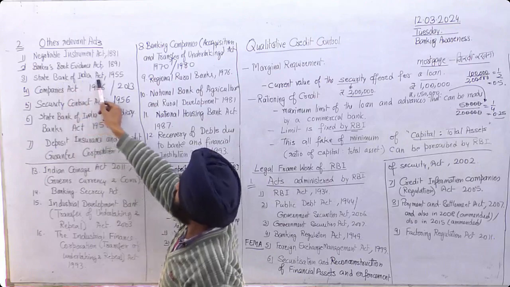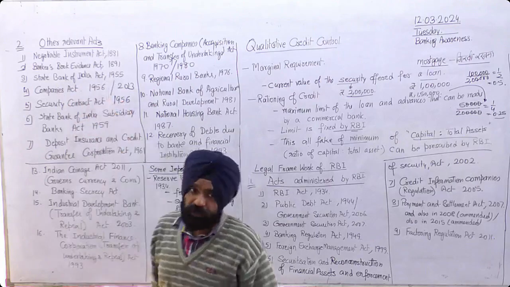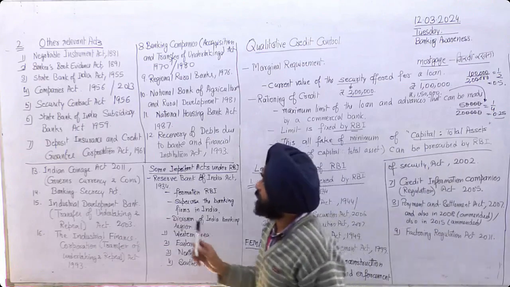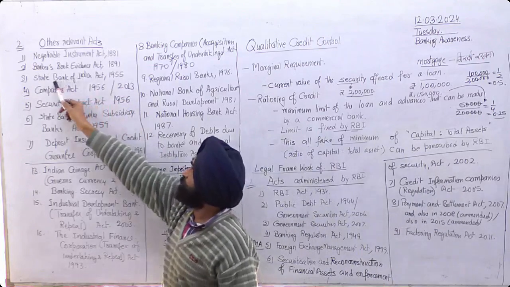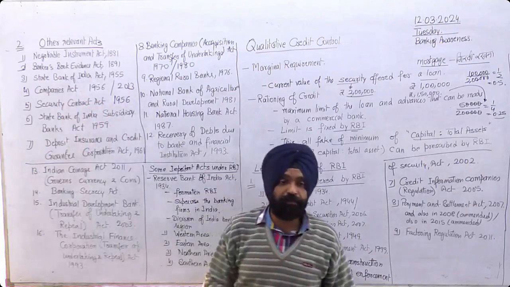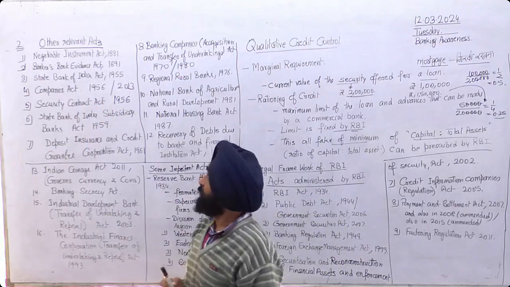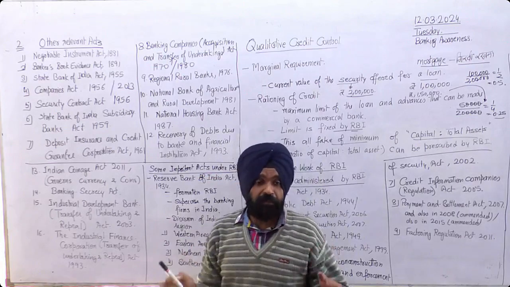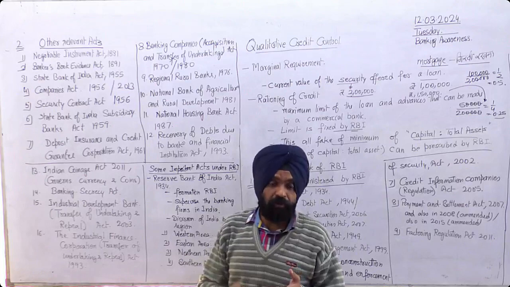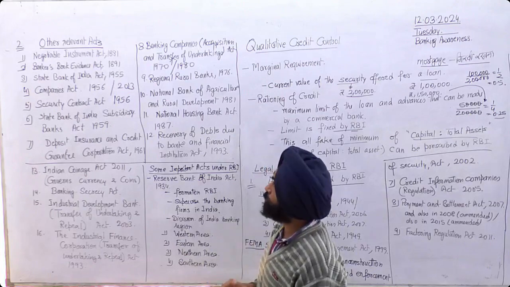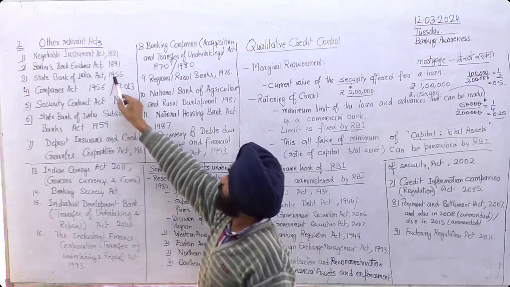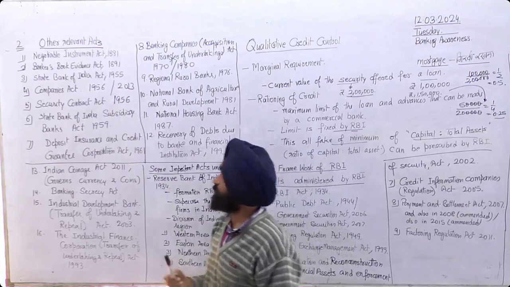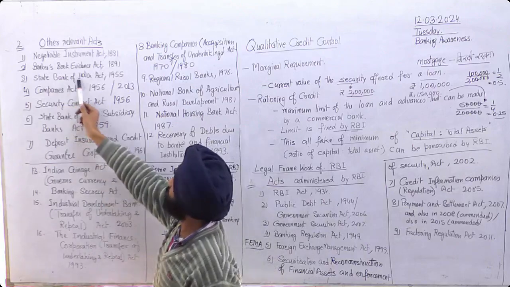Then the State Bank of India Act 1955, and we have discussed that before 1955, State Bank of India was known as Imperial Bank of India, and it was formed by clubbing three banks: Bank of Bengal, Bank of Madras, and Bank of Bombay. And after that, in 1955, Imperial Bank of India was nationalized. Now it is known as State Bank of India.